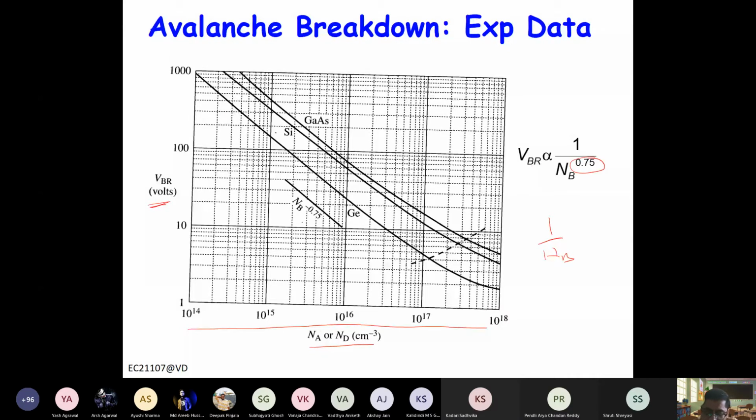You can see these curves, and you can see one more thing here. The breakdown voltage is higher for gallium arsenide because the band gap is higher, around 1.4. Again, it's lower for silicon, band gap is around 1.1. It's even lower for germanium, band gap around 0.6, 0.7. And then if you go to here, there is a change in the slope here also, right? So this is the experimental data which shows how the breakdown voltage changes with the doping.